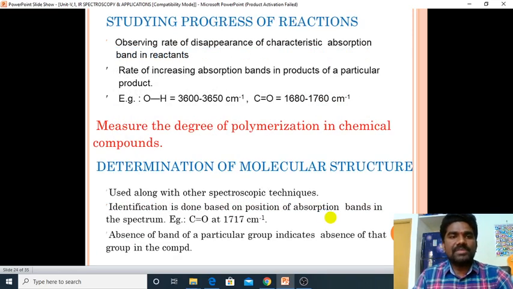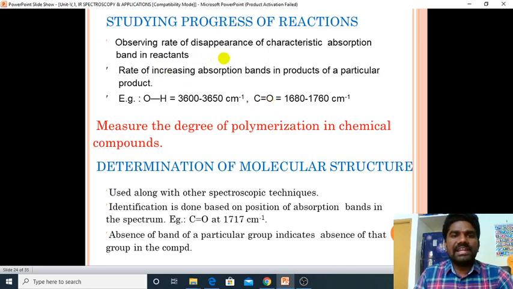And from IR spectroscopy, we can also study the progress of a reaction. That means whether the reaction is going on or not, what the rate of the reaction is, how the reaction progresses, we can know from IR spectroscopy.